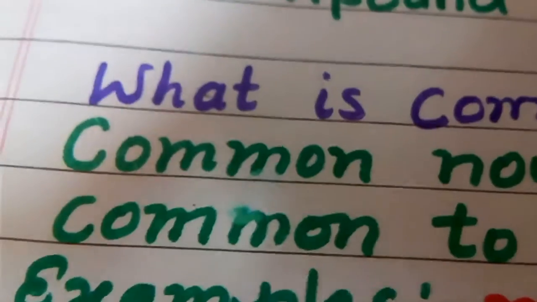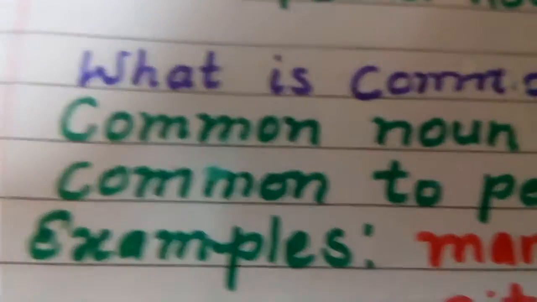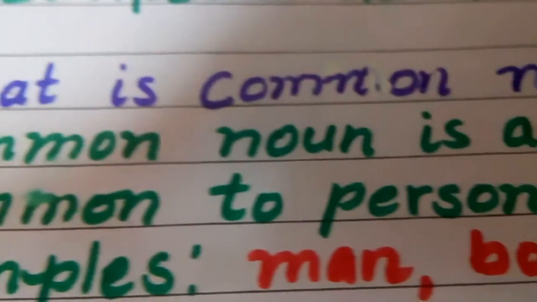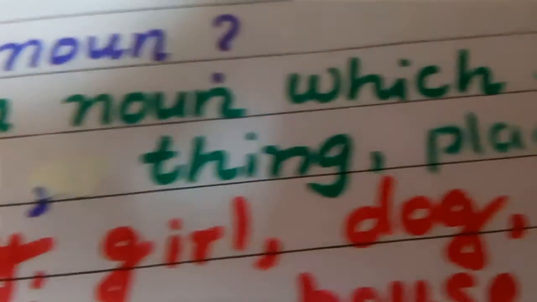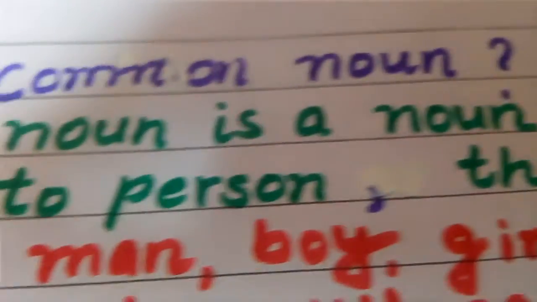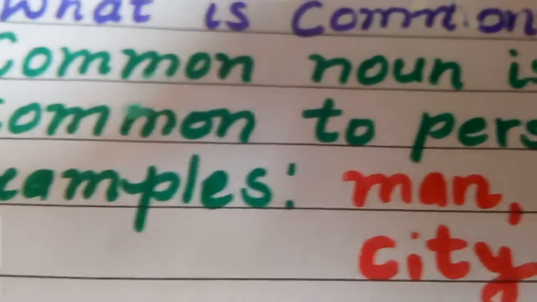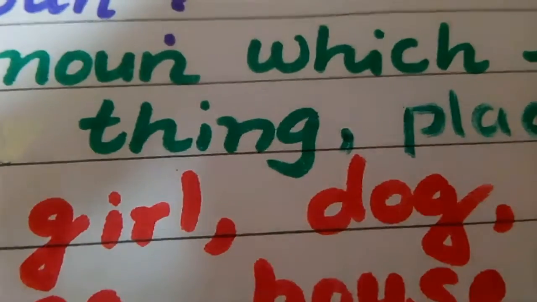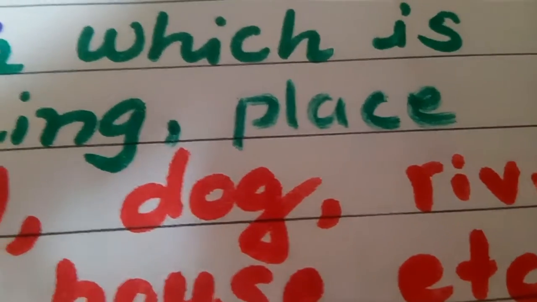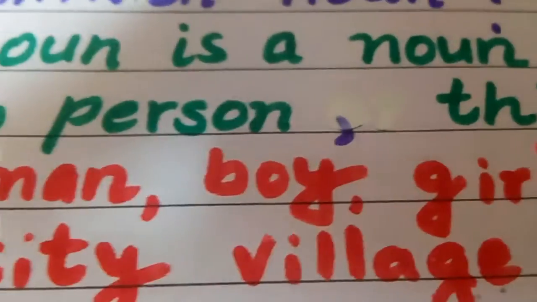So first of all, what is common noun? Common noun is a noun which is common to person, common to thing, common to place. Let's be clear.